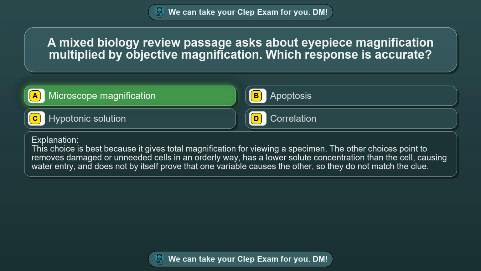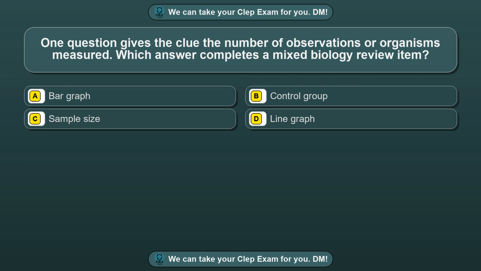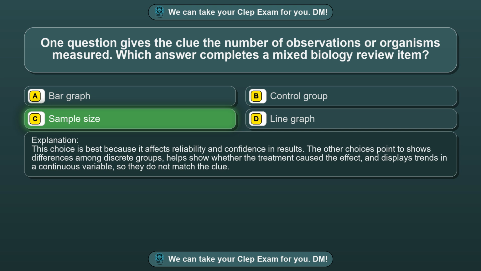Question 70. One question gives the clue the number of observations or organisms measured. Which answer completes a mixed biology review item? Option A, bar graph. Option B, control group. Option C, sample size. Option D, line graph. The correct answer is option C, sample size. This choice is best because it affects reliability and confidence in results.